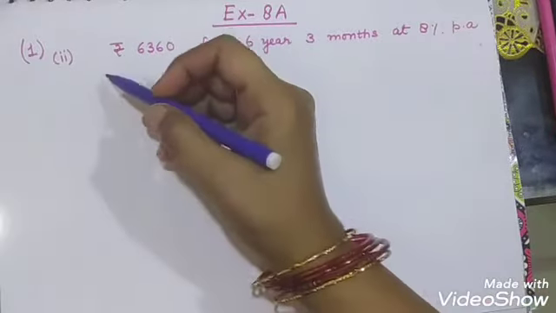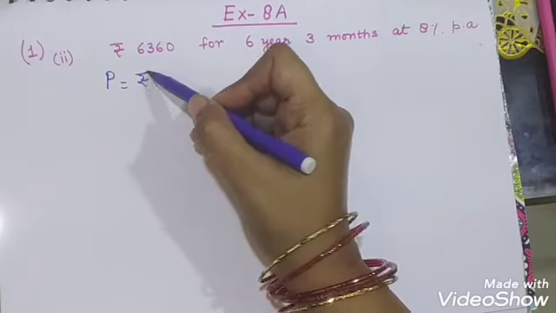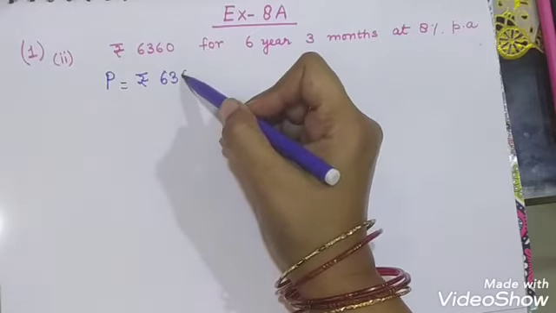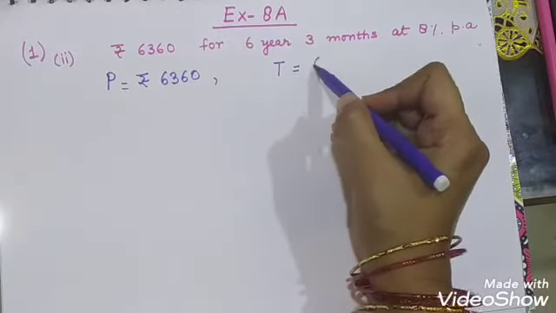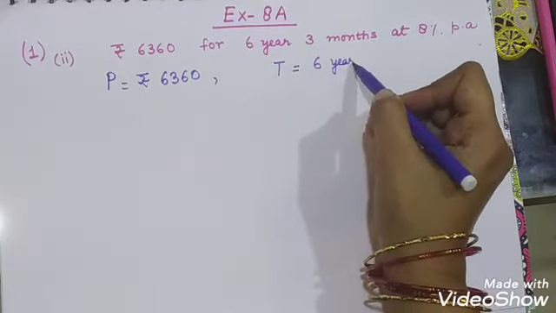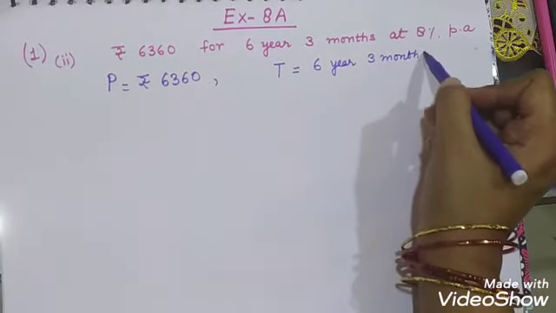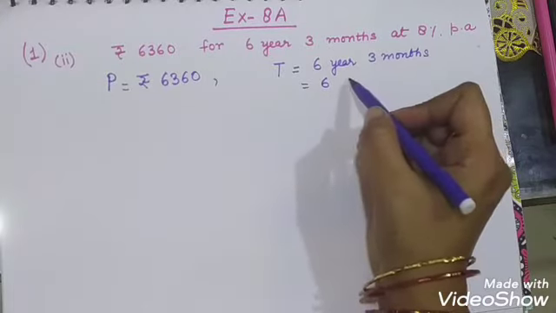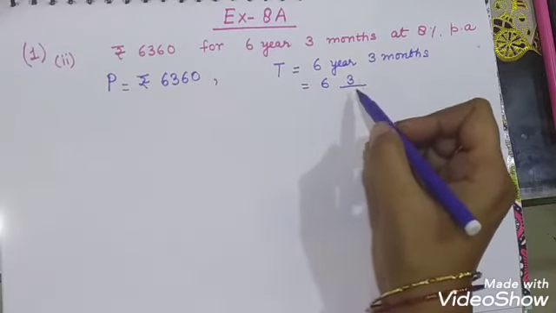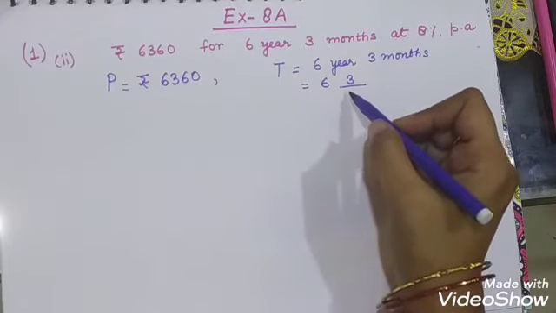So first we will write principal is equal to rupees 6,360. Time is given as 6 years and 3 months. So 6 years is already in years, but the 3 months should be divided by the total number of months in a year. How many months are in a year? 12.